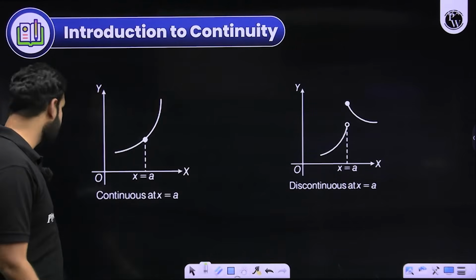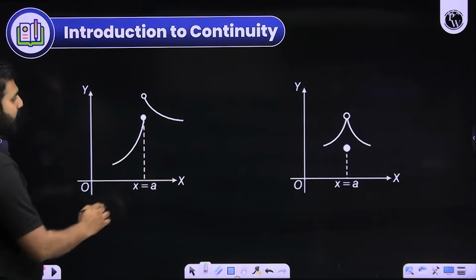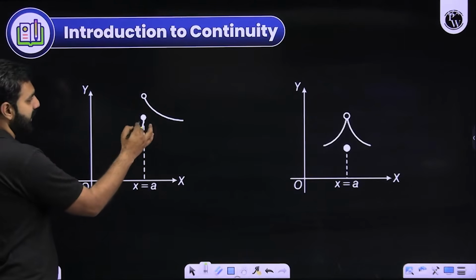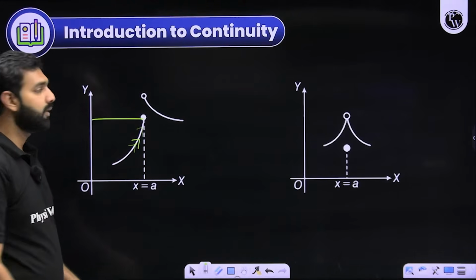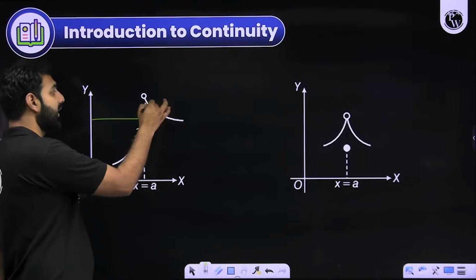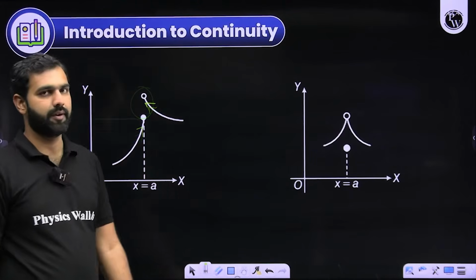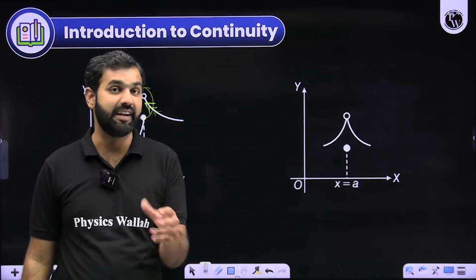I'll share some more examples and scenarios. For example, look at this scenario. Here, you must notice the left hand limit and the value of the function is same, but it is not equal to the right hand limit. And there we see a gap here. That is how the function is getting discontinuous.